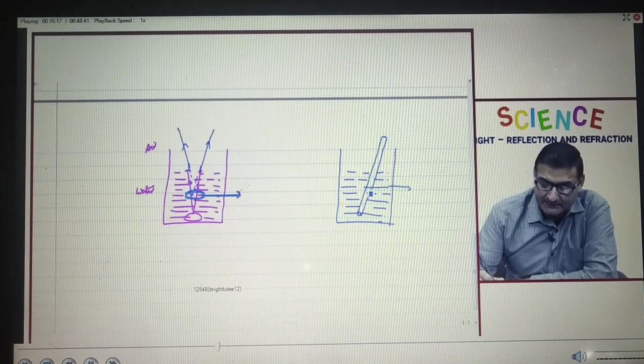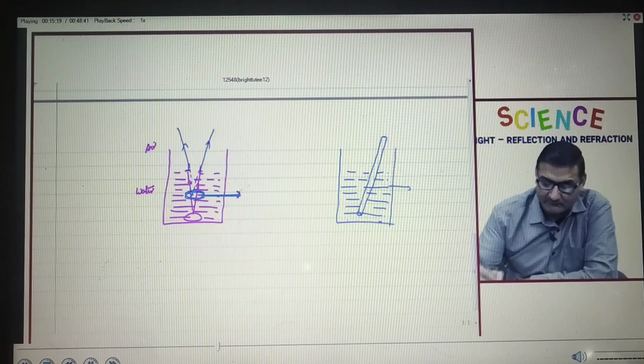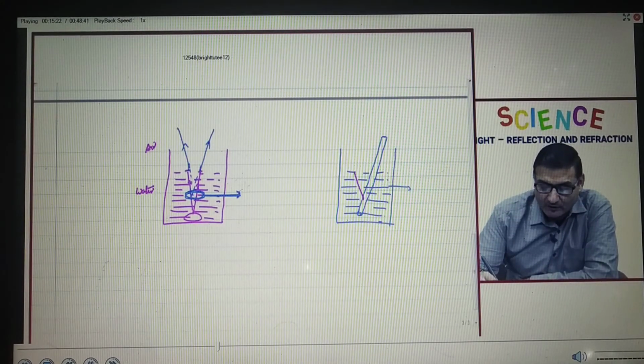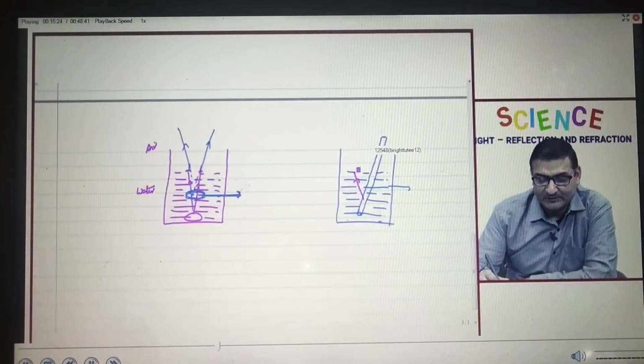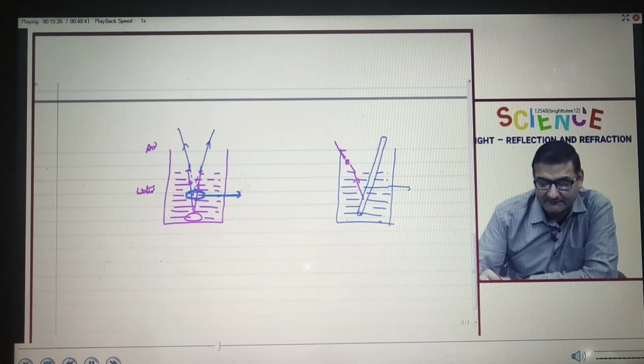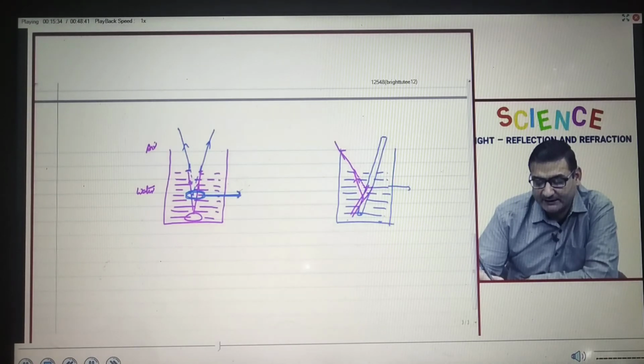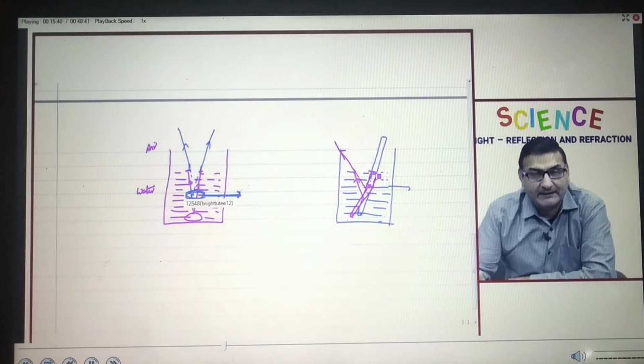How? Same fundamental. Now the ray of light was actually going from water to air. So when it bends away and we extend it, we will see the image of this particular part here, and we will find that the part that is immersed in water appears to be bent.